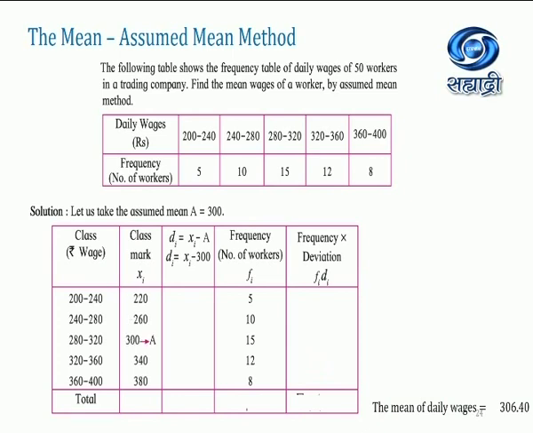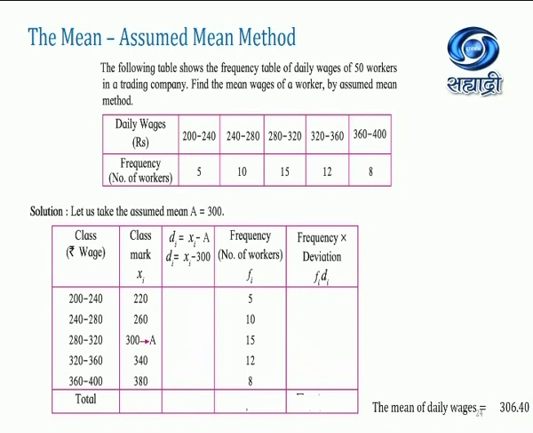The first column is class, which they have given over here. The class mark, how can we find it? We have to find the mean of the particular class. Then 300 will be the assumed mean because we have the maximum frequency. The maximum frequency is 15 over here, so that class mark will be our assumed mean.